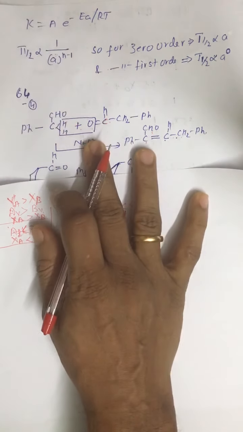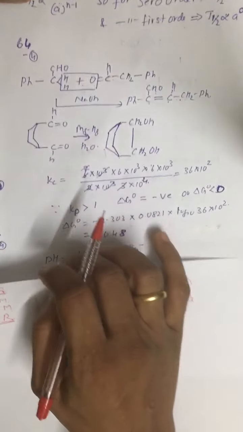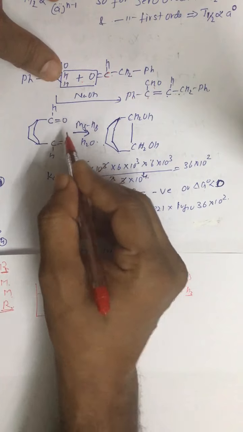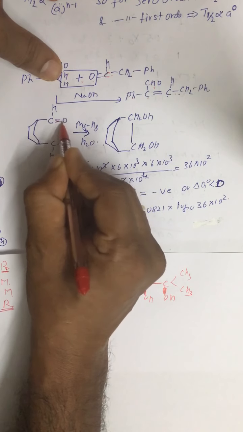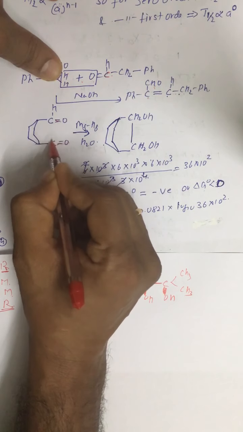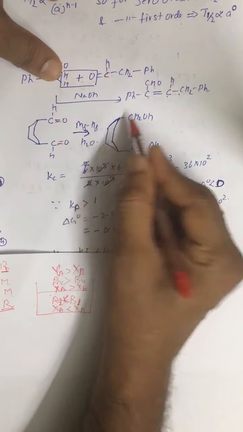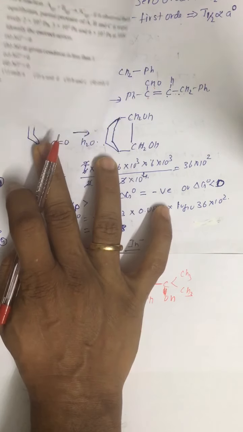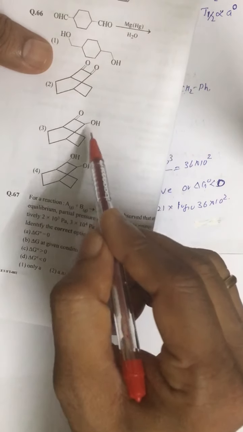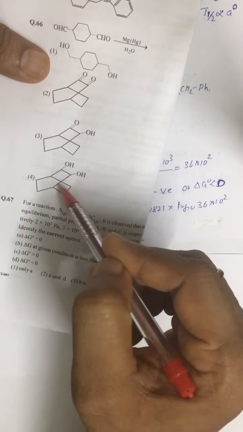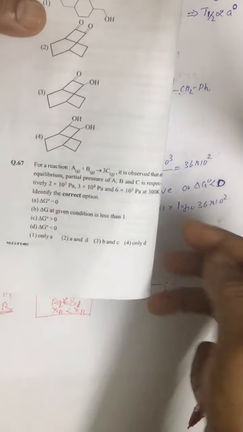So here it is simply one compound, cyclohexane-based, consisting of this one. So this will be converted to an OH group, and this is also converted to OH. Simply you have to add these two, nothing else. So you have to match it with the options. There should be two OH groups. Here we have O and OH, so only one option is possible, that is the fourth option.